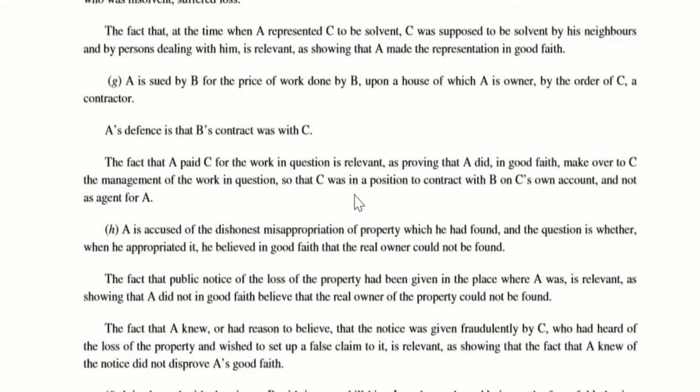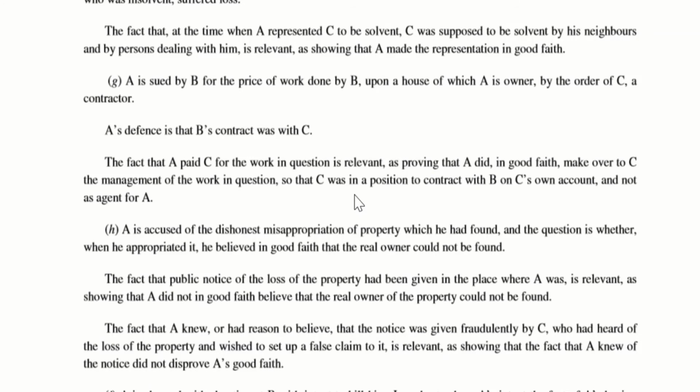He found the particular property, say in Nasik. So what he does is, he comes to Mumbai and gives a public notice saying that I found this property. If there is a real owner, you may approach me at this place. And he is giving his phone number.